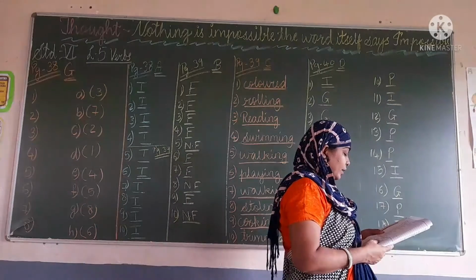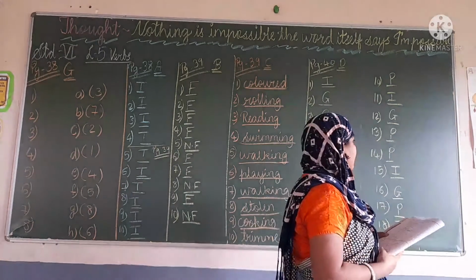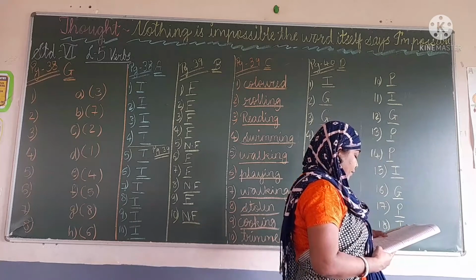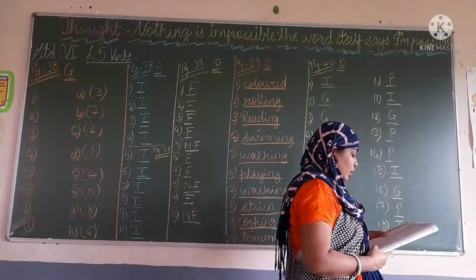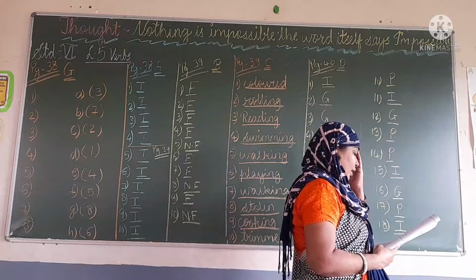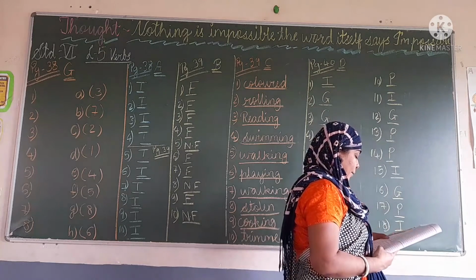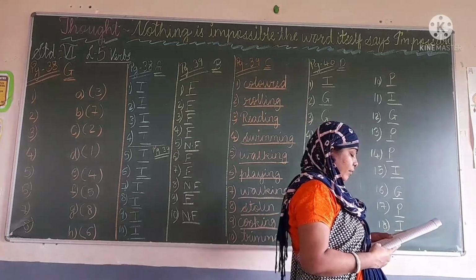Always drink filtered water. Filtered water is the past participle. So write there P. Then 15th one. He woke up early to go to the dairy. So to go means it is the infinitive. So write there I.